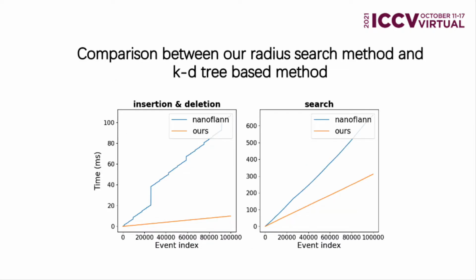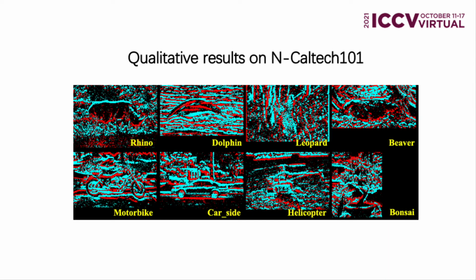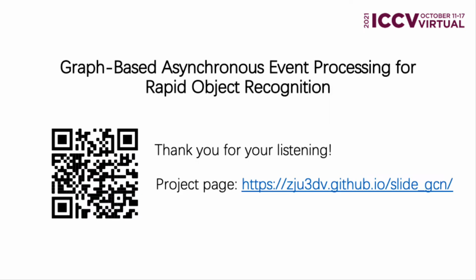We also evaluate the efficiency of our pixel queue-based radius search against nanoflann, which is a popular KD tree implementation supporting dynamic update. Our algorithm is significantly better than the method based on KD tree when events frequently slide in or out of the window. At the last, we show some qualitative results on NCaltech101. It is worth noting our method can recognize an object in the foreground from events triggered by both foreground and complex background patterns.